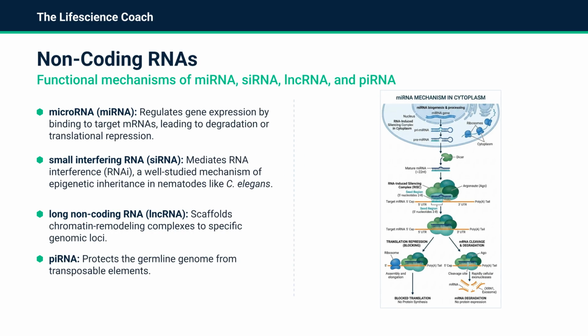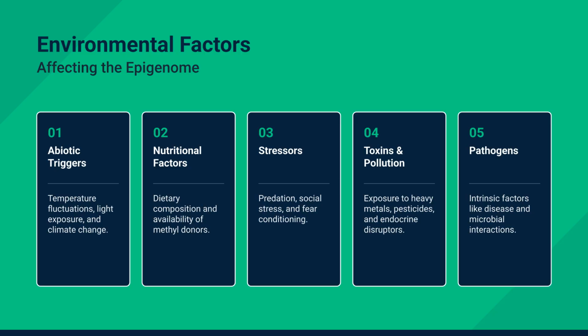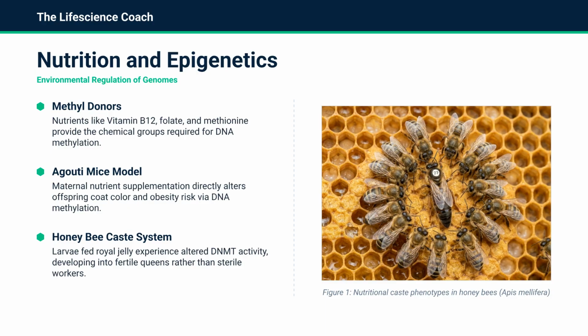Non-coding RNAs function as specialized regulators. For example, miRNAs induce mRNA degradation, while piRNAs protect the germline genome from the activity of transposable elements. The epigenome is sensitive to various environmental factors, including abiotic triggers like temperature, nutritional availability, social or physical stressors, environmental toxins, and interactions with pathogens. Nutrition significantly influences epigenetic states. In honeybees, larval diet determines caste, while in mice, maternal nutrition can alter gene methylation, affecting offspring phenotype and health.